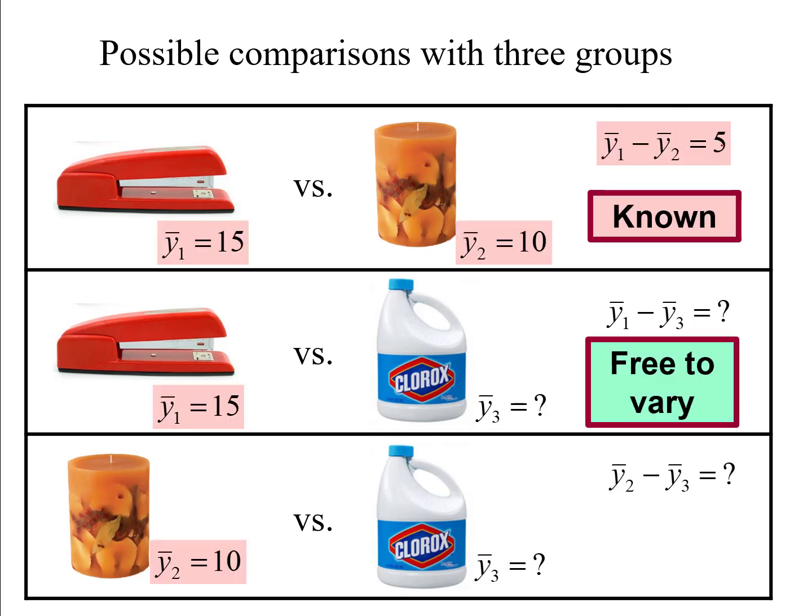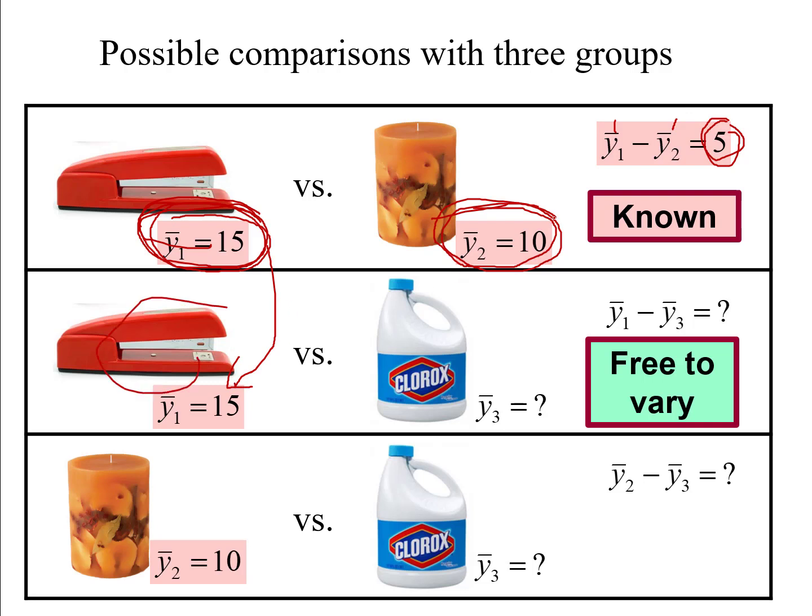Now, say I know what it is. Say I know that my control group got a mean of 15 and the aromatherapy group had a mean of 10. So maybe I'm looking at the hysterectomy symptoms, how sad people felt. And so my control group had a sadness score of 15, and the aromatherapy group had a sadness score of only 10. They were a little bit lower. And so the difference between those two groups, y-bar 1 minus y-bar 2, is 5. So there's 5 units of difference between those two groups. And so if that's known, and if I know that this group had a 15, I'll go ahead and plug that down here because I know that my control group had a 15, and I know my aromatherapy group had a score of 10, so I plug that in.